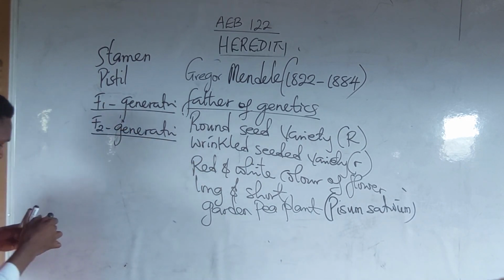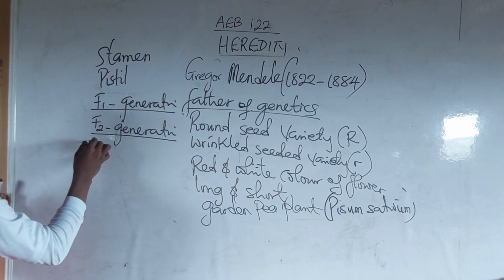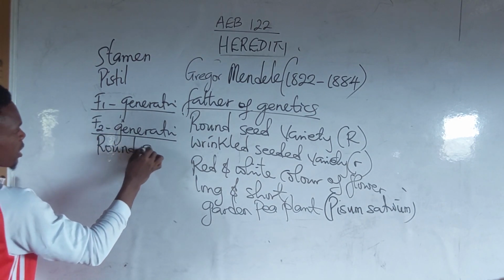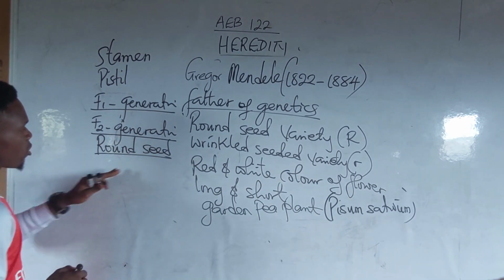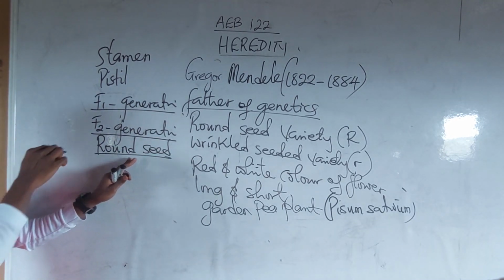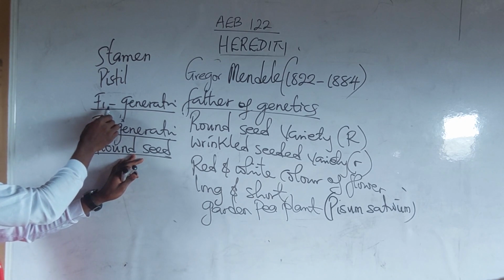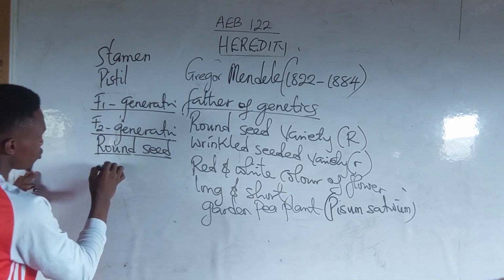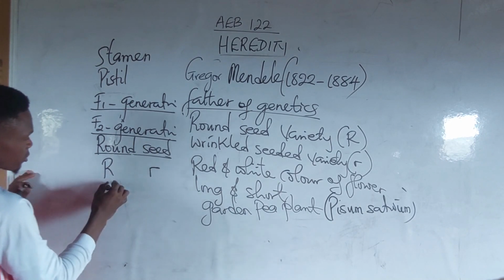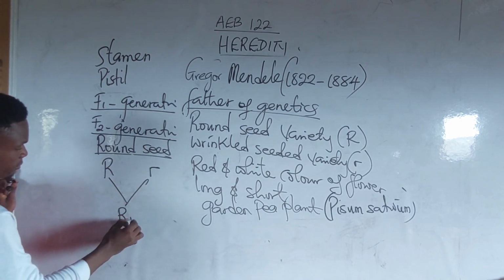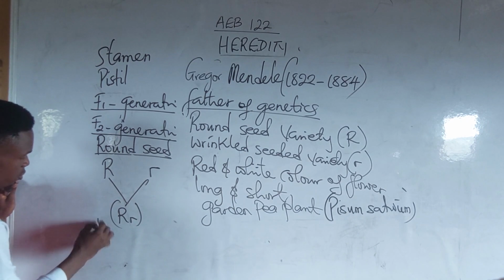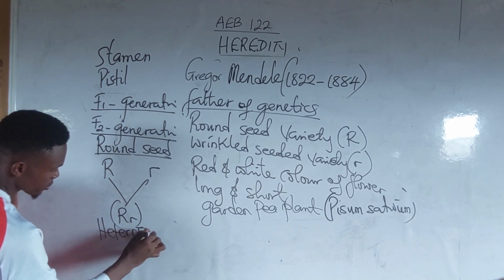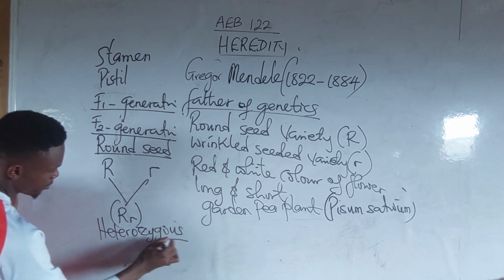Now, after this, he discovered that all appeared what? Round. They were all round seeds. He planted all the plants in the first filial generation and discovered that they were all round. That is, you have Rr. Now this is what? Heterozygous.